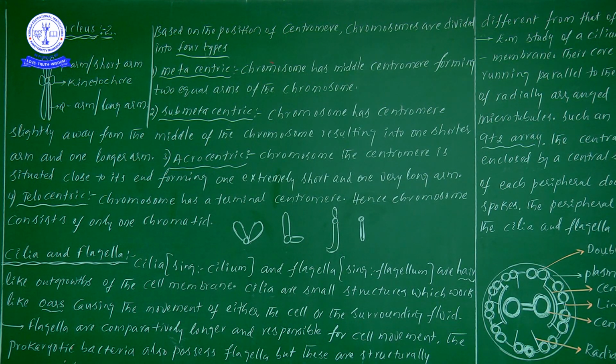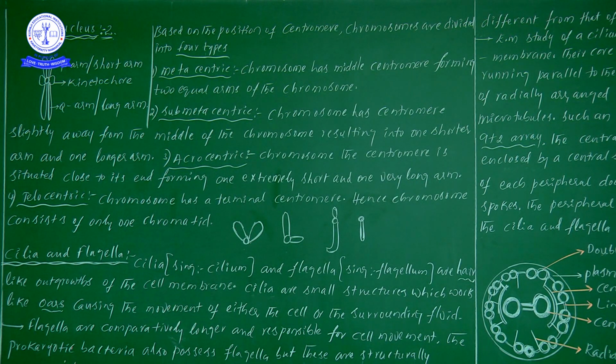One more time: based on the position of what? Based on the position of the centromere. There are 4 different types of chromosomes. What are those? Metacentric, submetacentric, acrocentric, telocentric. Now from the metacentric point of view, metacentric.